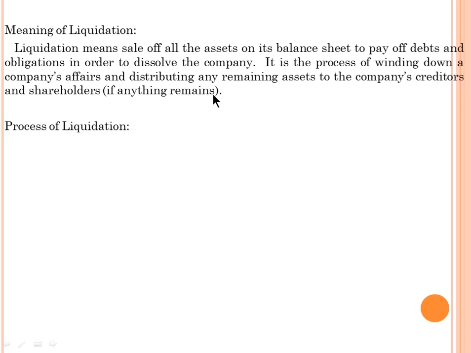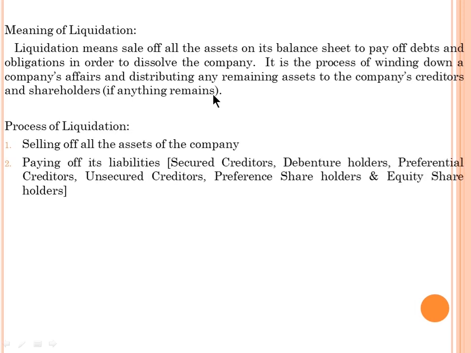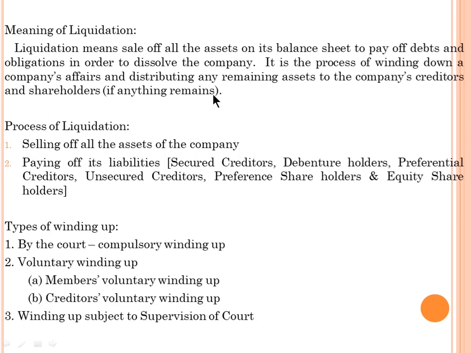Now see next, the process of liquidation. As I told earlier, the first one is selling of all assets of the company, and second, paying off its liabilities. We have a procedure: secured creditors, debenture holders, preferential creditors, unsecured creditors, and finally preference shareholders and equity shareholders.